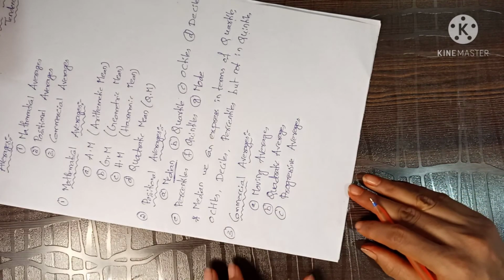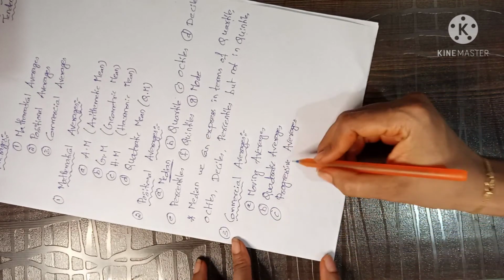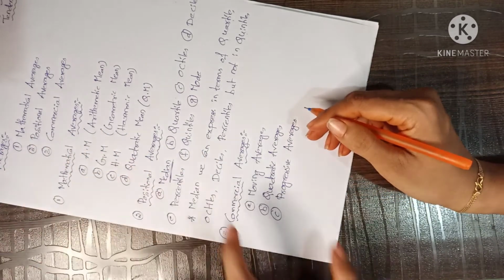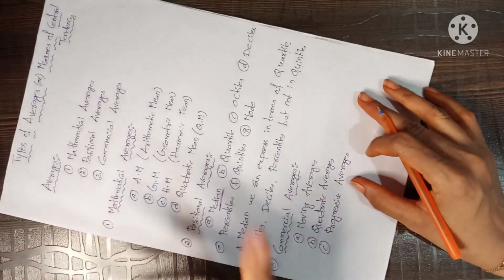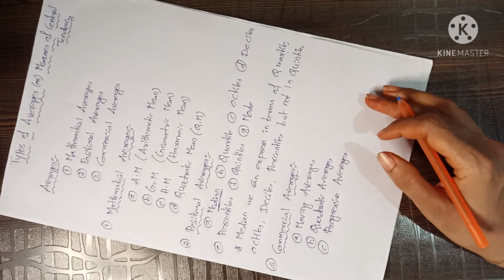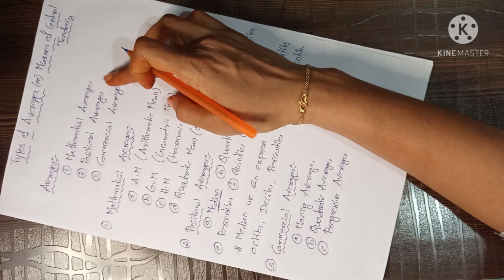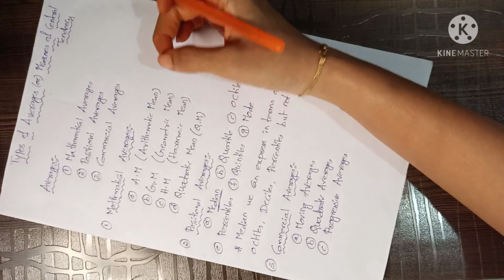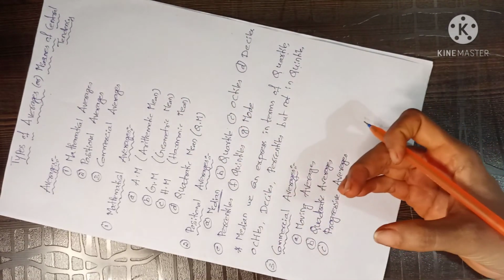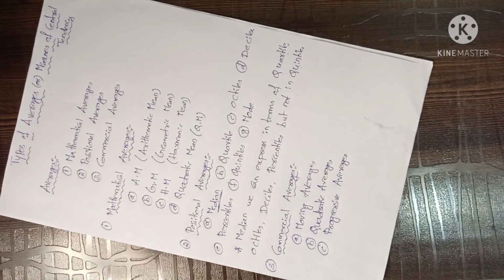So these are the types of averages. It is also called measures of central tendency. So in averages we have mathematical averages, positional averages, commercial averages. In the next class we will discuss mathematical averages.